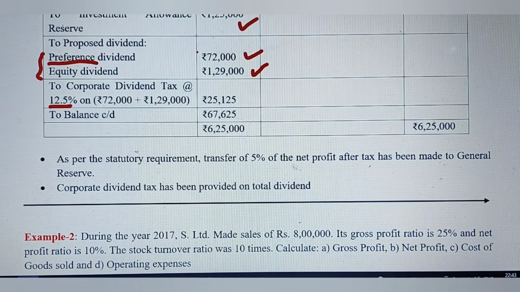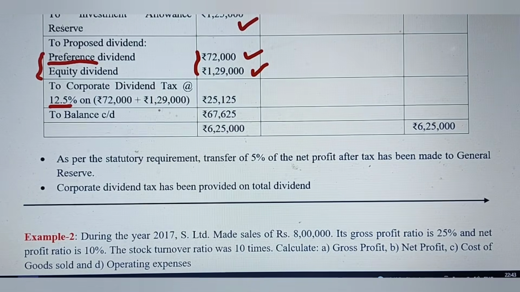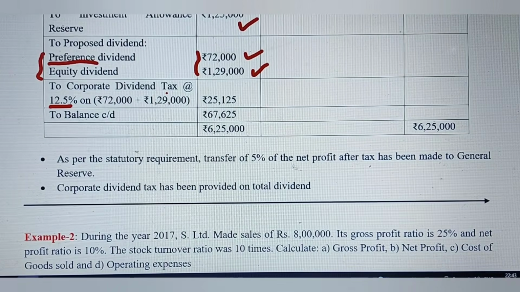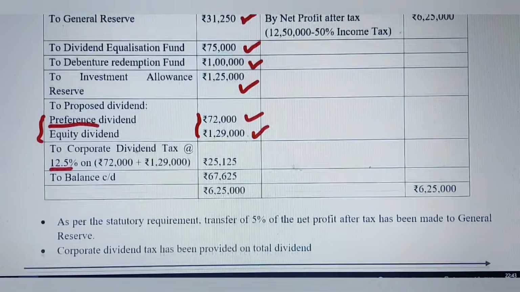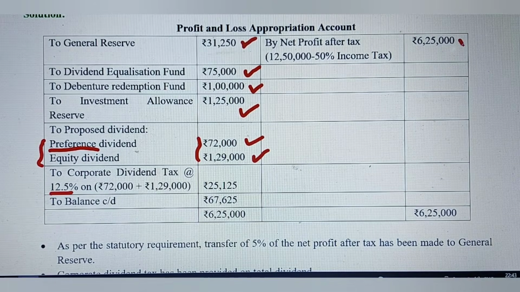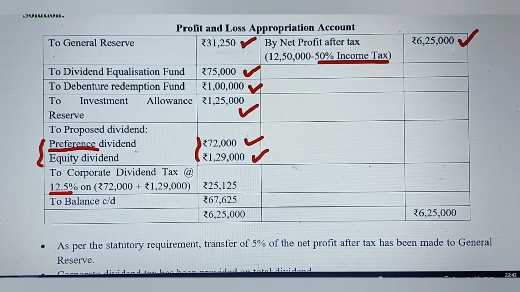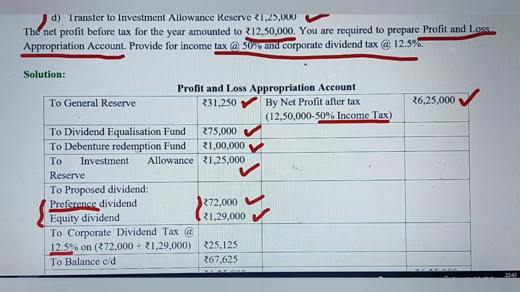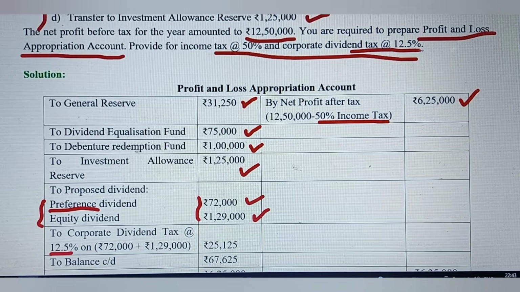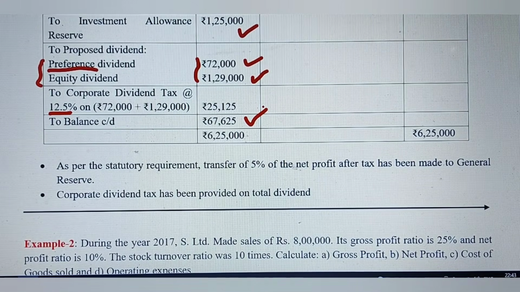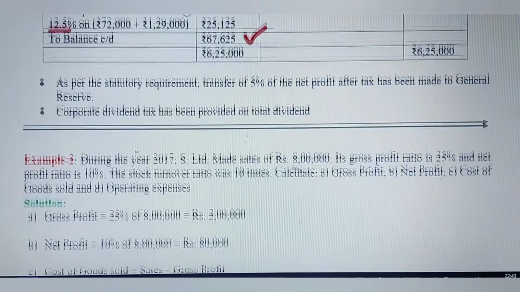So you have to combine these two, add them, and find 12.5% of that, so you get the required tax. Okay, on the credit side of this account, the net profit is already given in the question, minus 50% of the income tax, which is there in the question here. So this is how you have to prepare, and the balance, you will get this balance 67,625, right? So this is how you have to calculate and prepare profit and loss appropriation account.